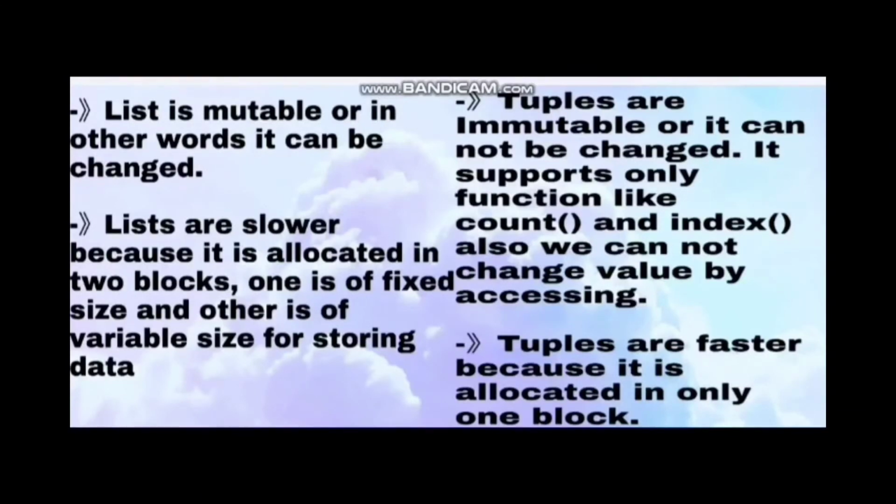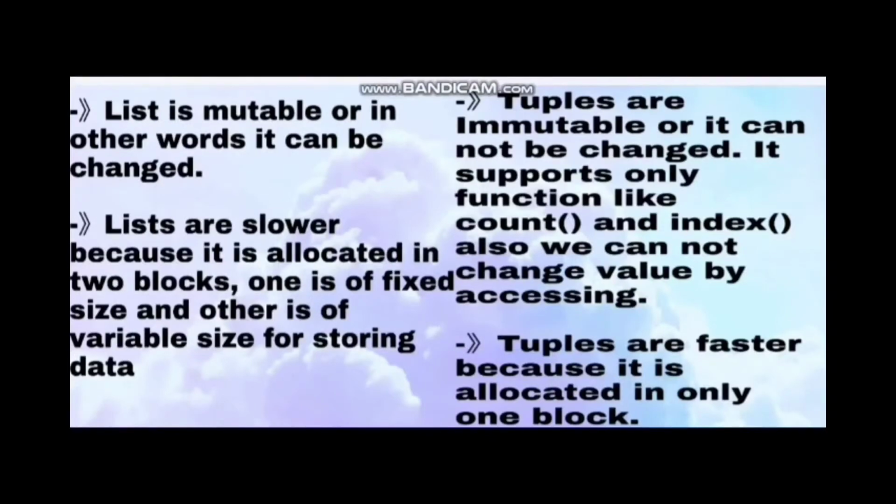Okay. Lists are slower because they are allocated in two blocks, one of fixed size and the other of variable size for storing data. As we have also seen in our previous tutorials how the values get assigned into the list. In the list we basically store the reference variables, whereas the original value is present in some other location and the reference variable contains the address of that value.